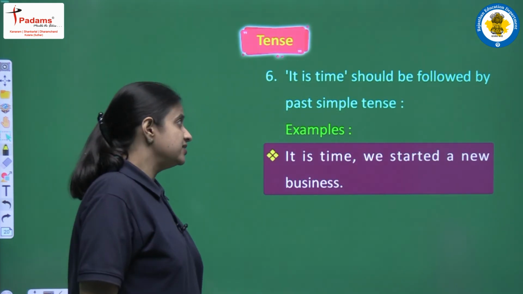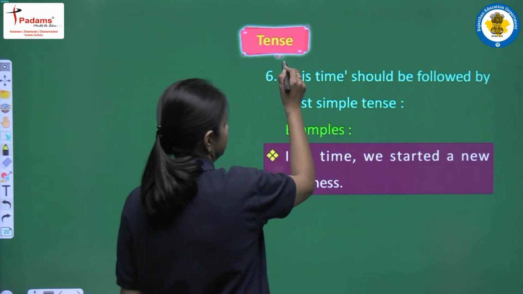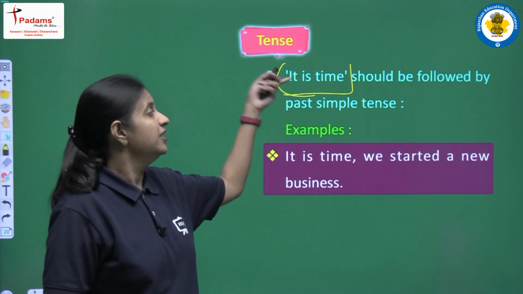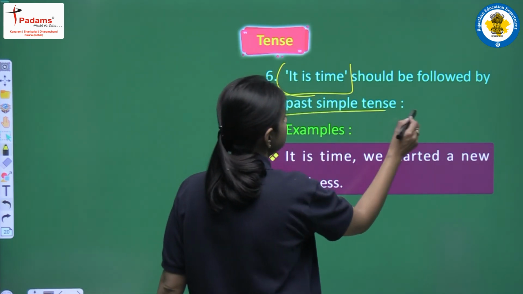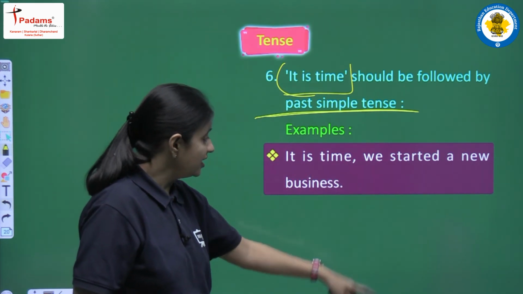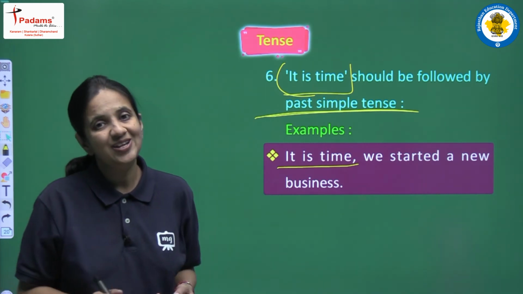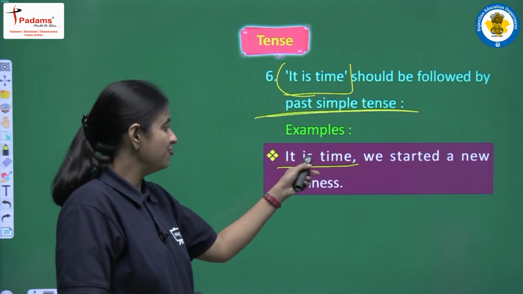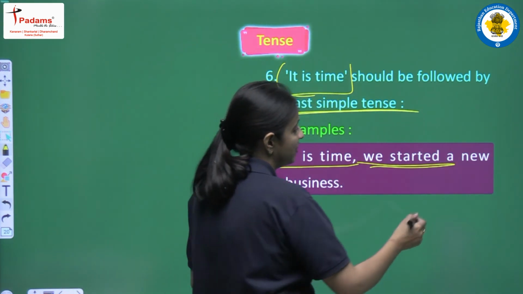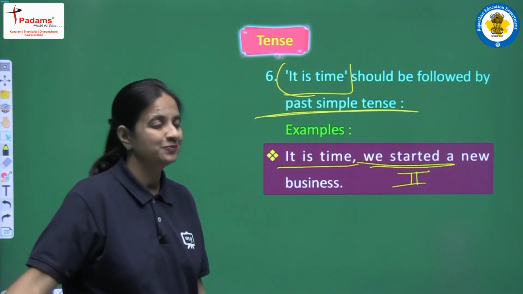Next we are having the sixth point. Let's read. It is time should be followed by past simple tense. So again we are having another clause, that is it is time. So if in our sentence we are having it is time, then after that we have to write past simple tense. Again let's see the example. It is time we started a new business. So in the beginning we are having it is time. So again you have to learn this structure, that if we are having it is time, then after that we have to write past simple tense, and past simple means second form of the verb and no helping verb.